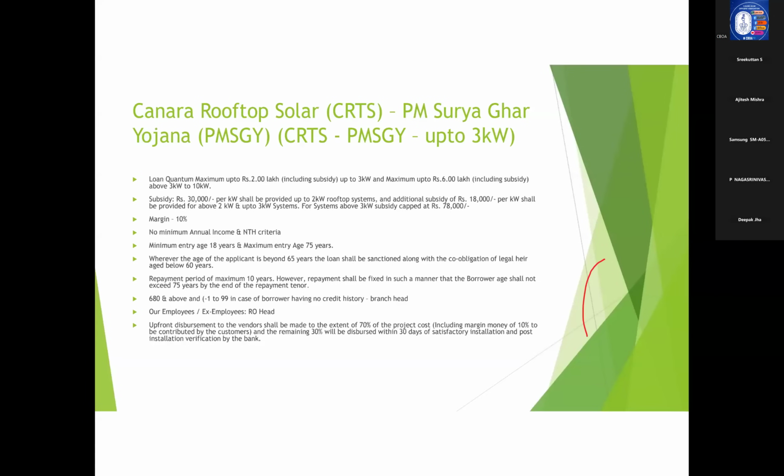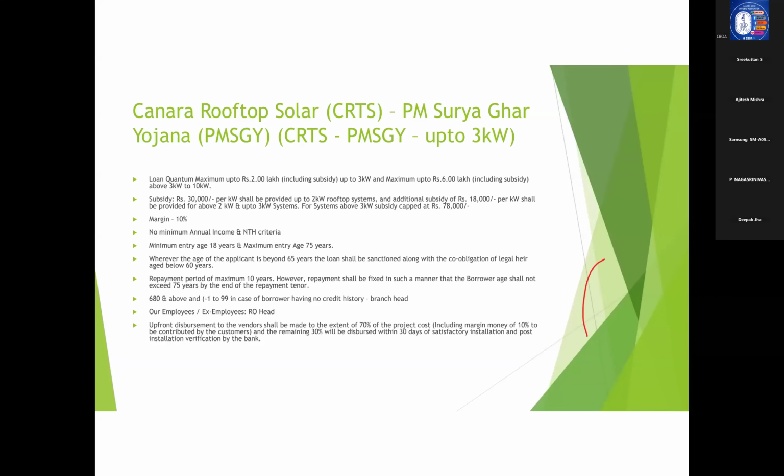So that essentially means if a borrower is installing a rooftop solar capacity of say 2 kilowatts, he will get a subsidy of 30,000 into 2, that is 60,000 for 2 kilowatts, and an additional subsidy of 18,000 per kilowatt if it is up to 3 kilowatts. Now, for systems above 3 kilowatts, the subsidy is capped uniformly at 78,000. Okay, so that is the concept with regard to subsidy.